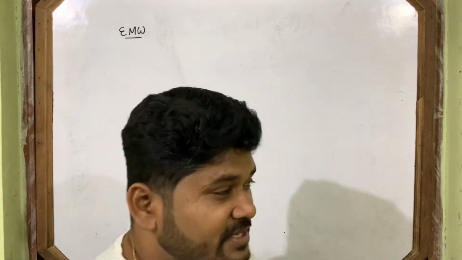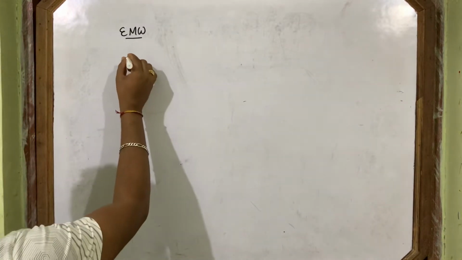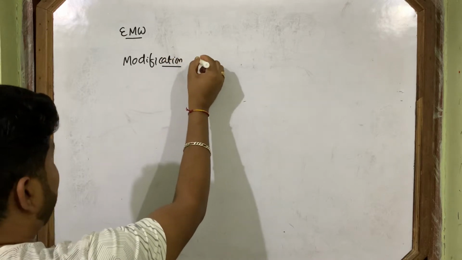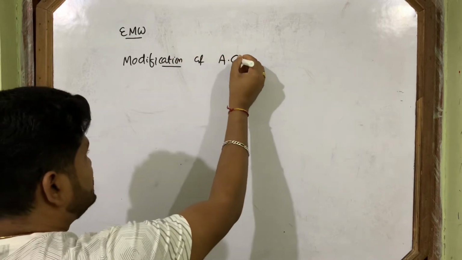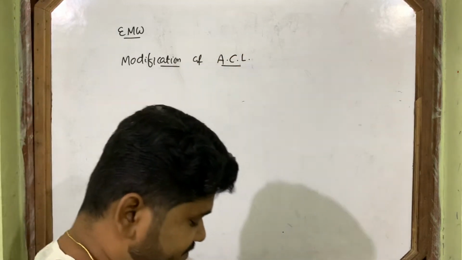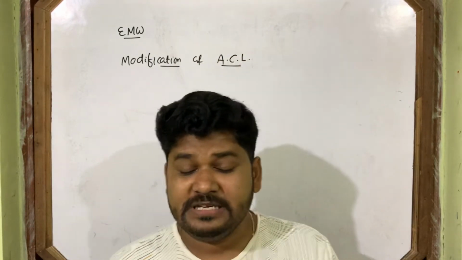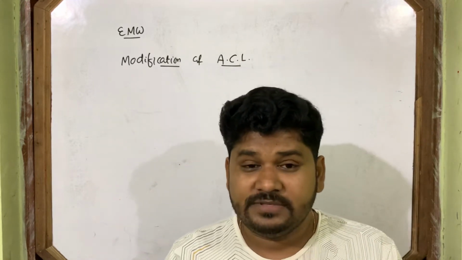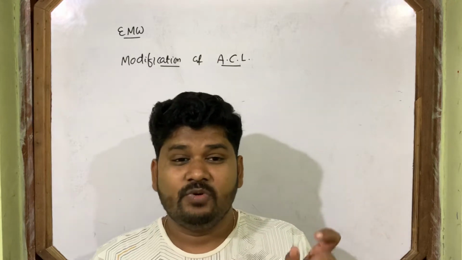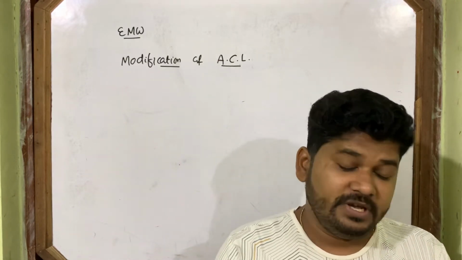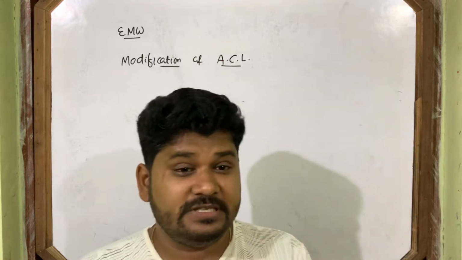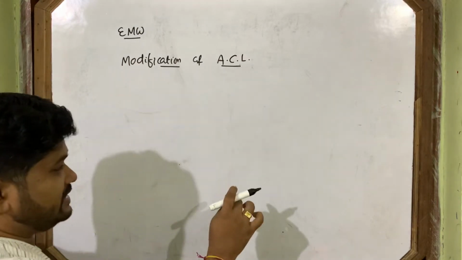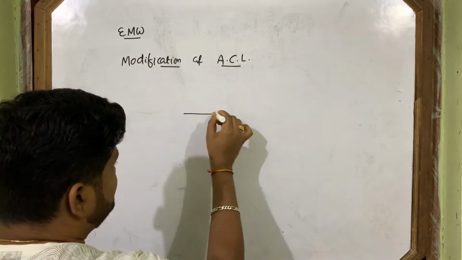So, modification of Ampere's circuital law, ACL. How Maxwell pointed out the mistake in Ampere's circuital law and how he modified it. It always comes as a 3-mark derivation in board examination. This is a very common question in board examination from this chapter. So how did Maxwell explain it? To understand that, let's consider one capacitor.